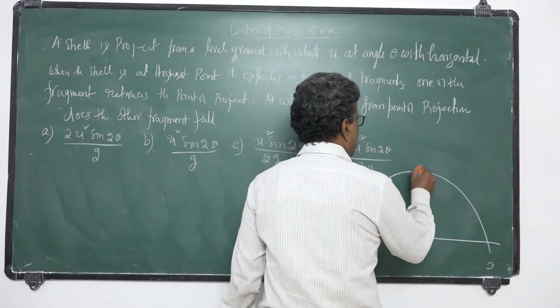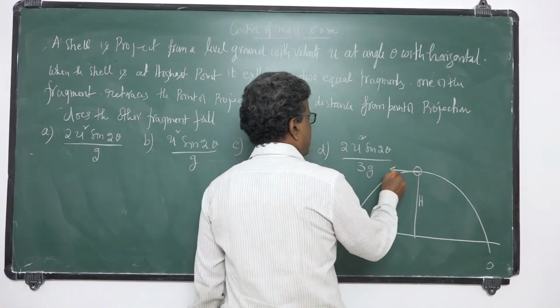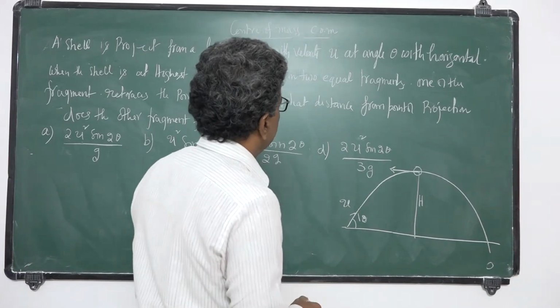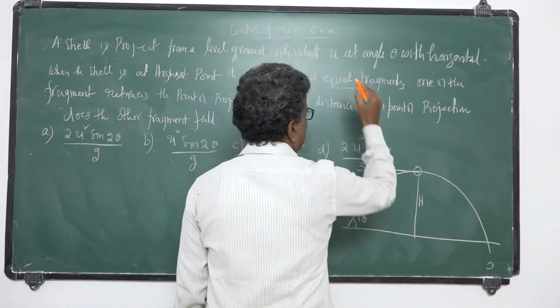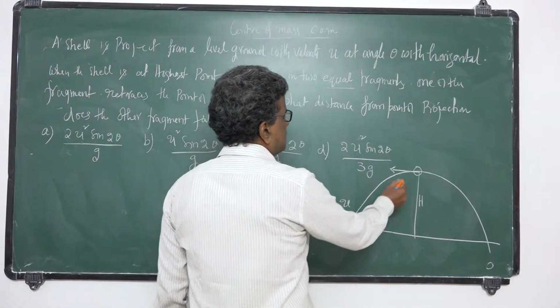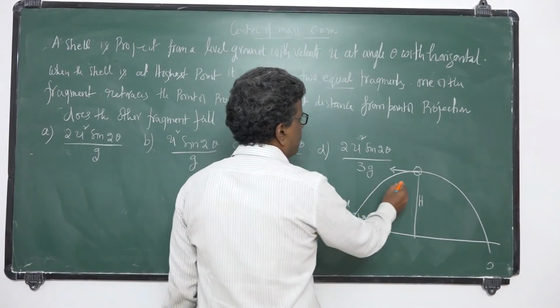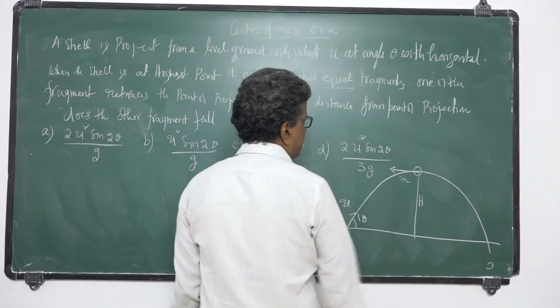If m is the mass of each fragment, I take the mass of the shell as 2m.